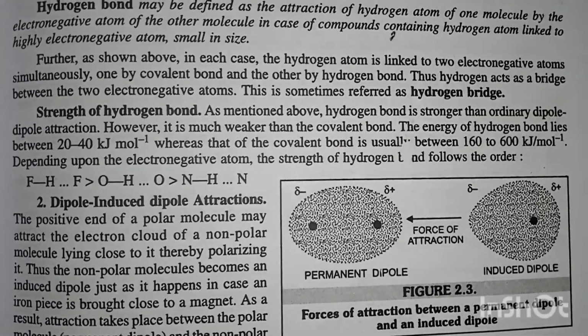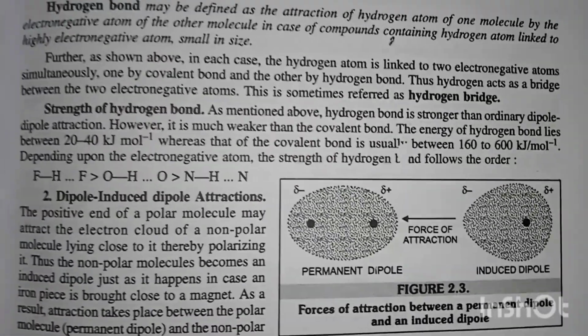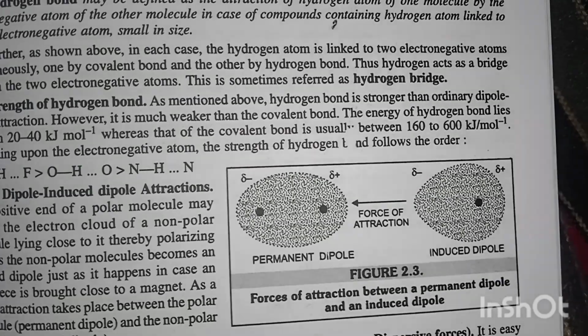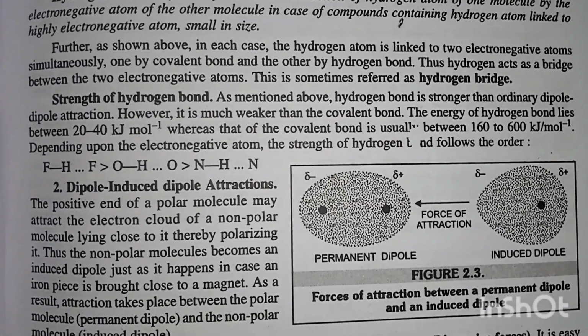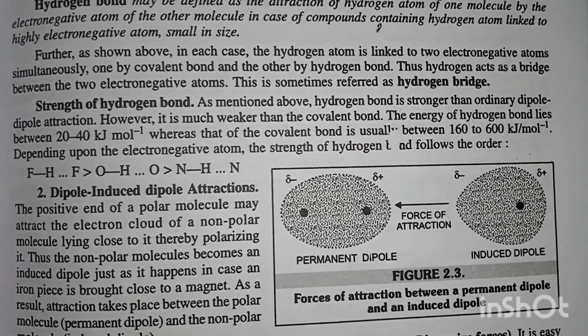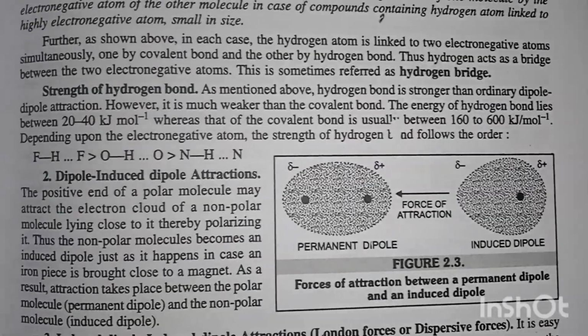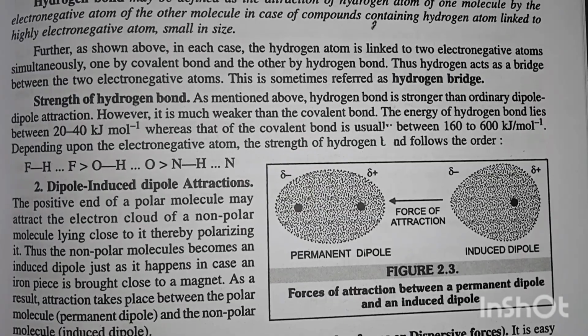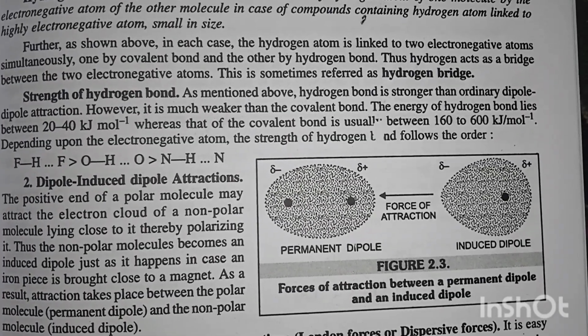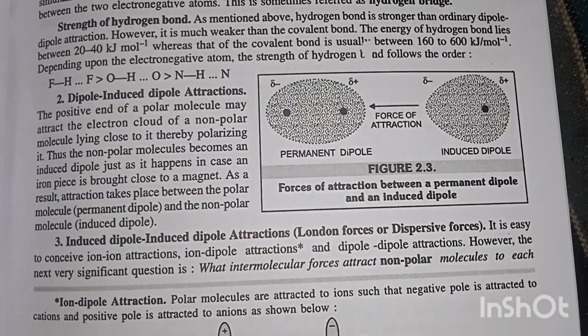As shown above, in each case the hydrogen atom is linked to two electronegative atoms simultaneously, one by a covalent bond and the other by a hydrogen bond. Thus, hydrogen acts as a bridge between the two electronegative atoms.